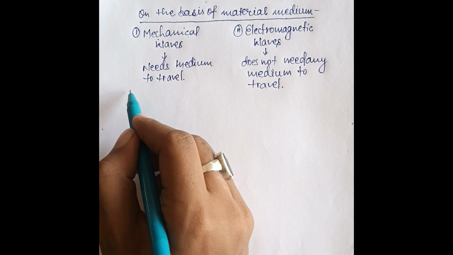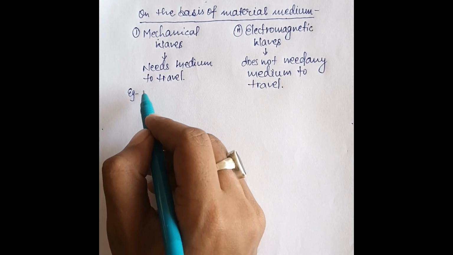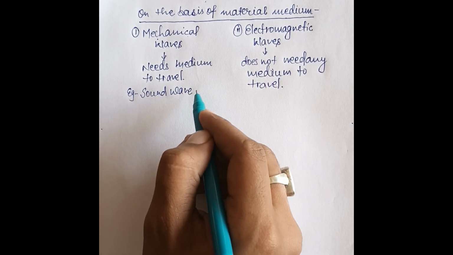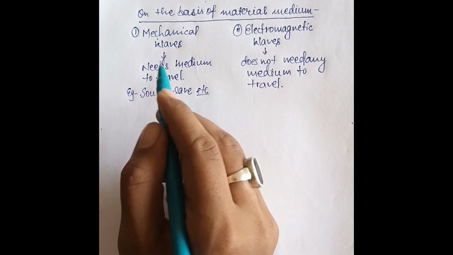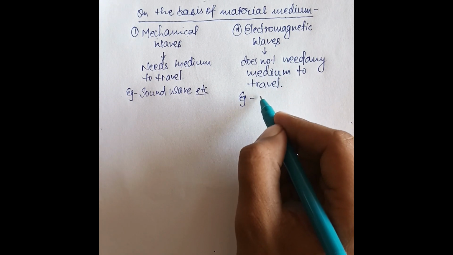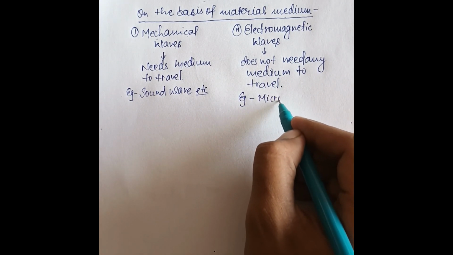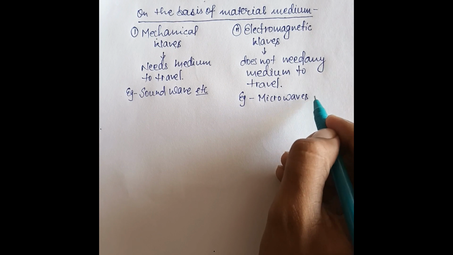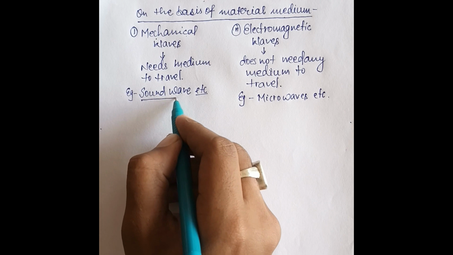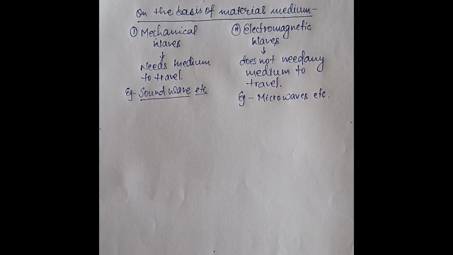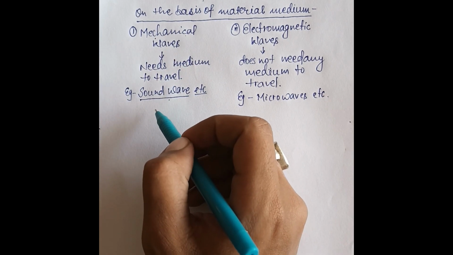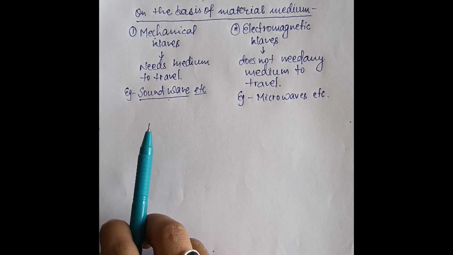In mechanical waves, we will be studying in this chapter sound waves, and so on. We don't need to understand so many examples. And in electromagnetic waves, we have microwaves, light waves and all. We are studying sound in this chapter, and sound is a kind of mechanical wave, a type of longitudinal wave that we discussed in the previous chapter.